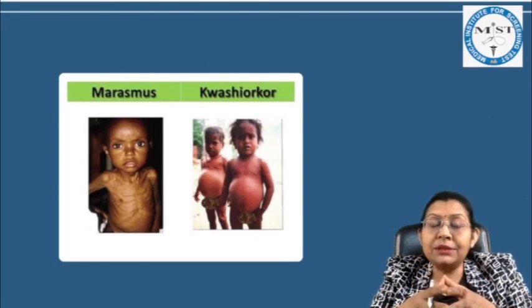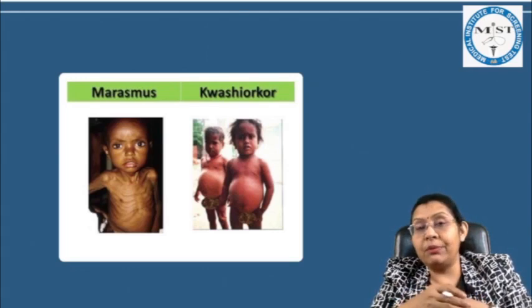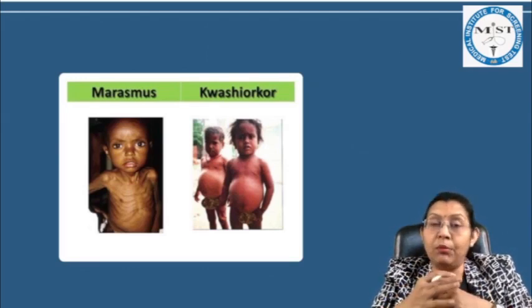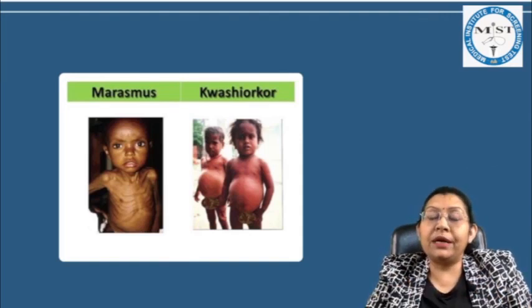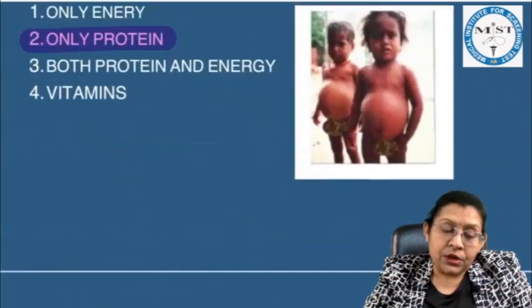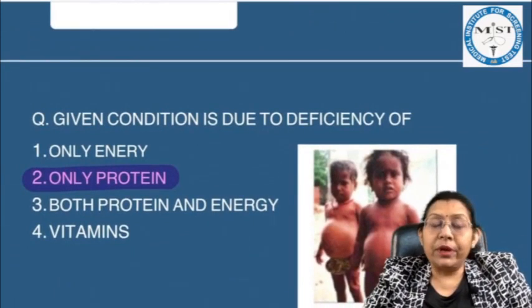So here the muscle mass is also reduced, while in kwashiorkor babies the energy is normal but protein is less, so they are having hypoproteinemia, and because of that there is edema. So here the correct answer is that only protein deficiency.